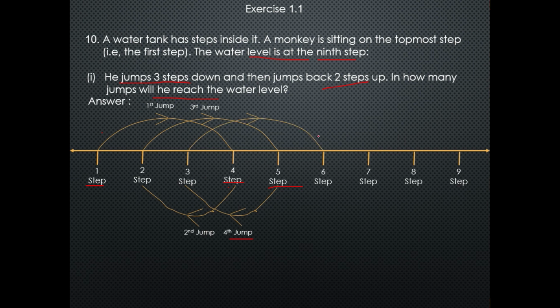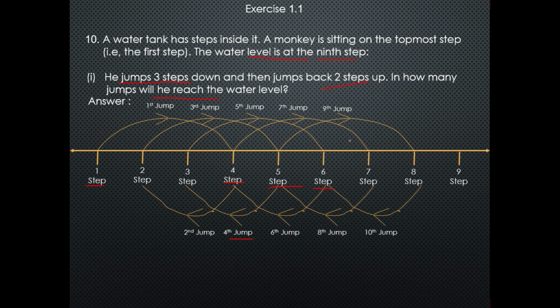Again the monkey jumps 3 steps and reaches step 6. Again the monkey jumps up to step 4. From the 6th jump, again the monkey jumps from step 4 to step 7, which is the 7th jump. Again the monkey jumps up from step 7 to step 5. From the 8th jump, again the monkey jumps from step 5 to step 8. From the 9th jump, again the monkey jumps up from the 8th step to the 6th step.